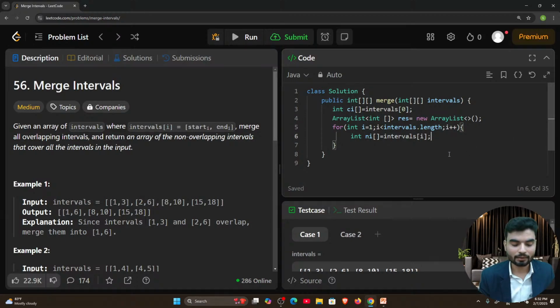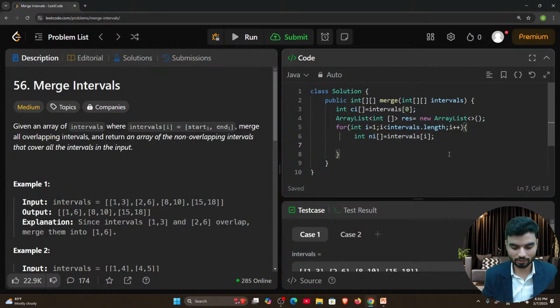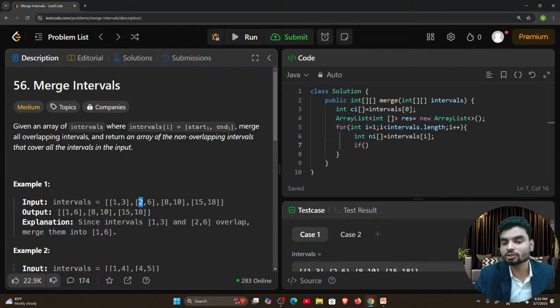Now we want to compare it, yes or no? We want to compare it. And what was the comparison logic? The logic was: if the array on the left has a greater value at its first index, at index 1, as compared to the right array's value at the 0th index, which means it's overlapping. If the left array has a greater value at the first index, it's overlapping. And if it's overlapping, we need to merge it.